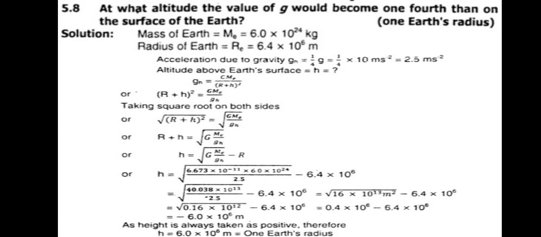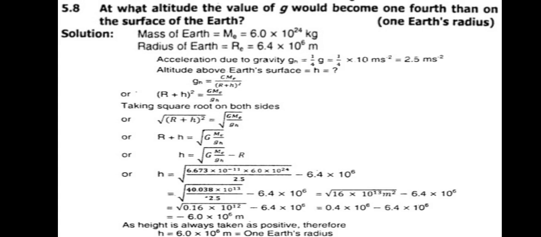We are asked to find out the altitude above the surface of the earth. So we will write down the basic formula that you have learned in the topic, that is g_h equals to G M_e over (r + h) whole square. Here a question arises that h is added with the radius and with the factor of the square. So we will rearrange this formula for our requirement. By rearranging this formula, we will get a relationship for h, that is h equals to under root G M_e over g_h minus r.